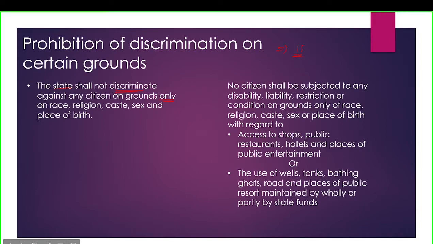The first one is discriminate. That means one section cannot be given special privilege over the other section, or one person cannot be given special privilege over the other, on the grounds only of race, religion, caste, sex, and place of birth. That means on any other grounds other than these included here, discrimination can happen. So that is what is mentioned.